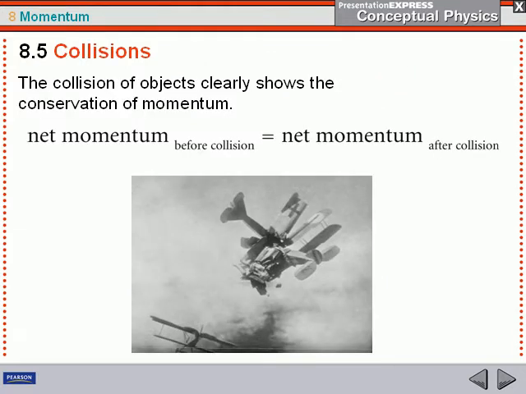Here's a great photograph of two World War I planes colliding in midair. It's an amazing photo. But what I just said was that when two objects collide, you have to look at the net momentum of all the objects before the collision, and then the momentum of the objects after the collision. If you add up all the momentums before, it should equal all the momentums after the collision.